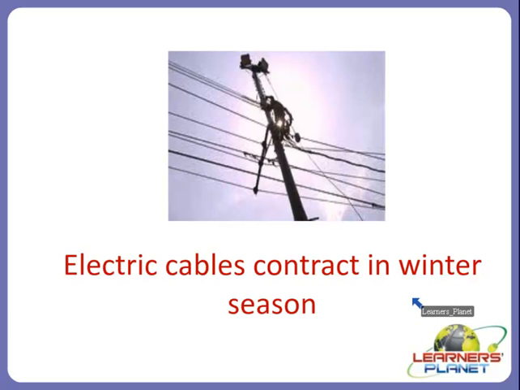The temperature is low, right? The temperature is less in the winter season. The heat is less. So because of this, the electric cables become tight, or we can say in scientific terms that they contract in the winter season, right? So this is one such beautiful example of electric cables.